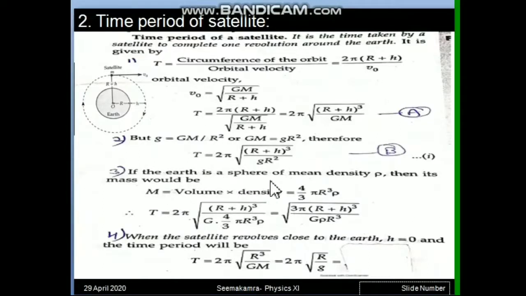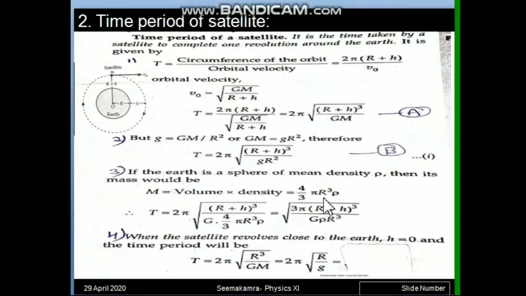Now in the same manner we can find the time period formula in terms of density of earth also. This replacement we have done before also in the escape velocity calculation. Whenever the answer is asked in terms of density of earth, that means you have to go to that formula where mass of earth is appearing. So formula number A is in terms of mass of earth. What we can do, mass is volume into density.